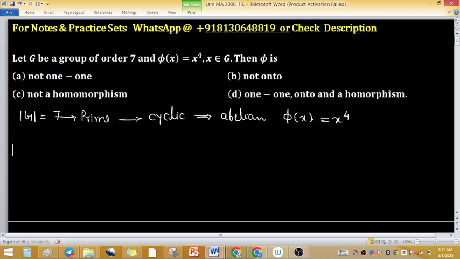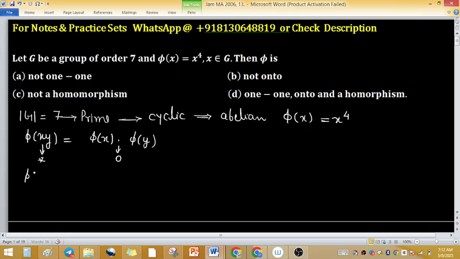First, it is easy to check homomorphism. Homomorphism we check like this: phi of xy equals phi of x into phi of y. Here the operation may be different. It may be star and this may be a small circle. So the operation may be different, but for convenience I used multiplication, so there is no confusion.